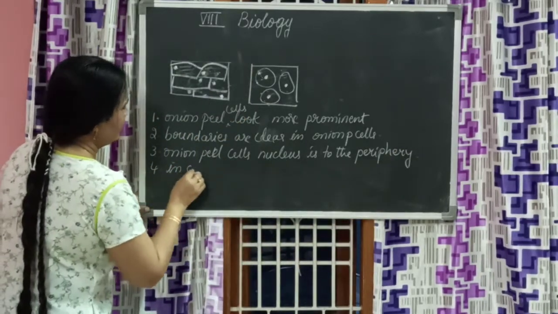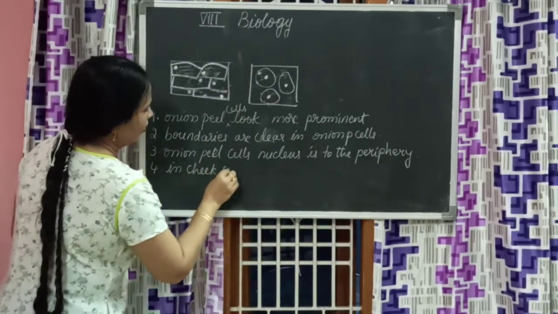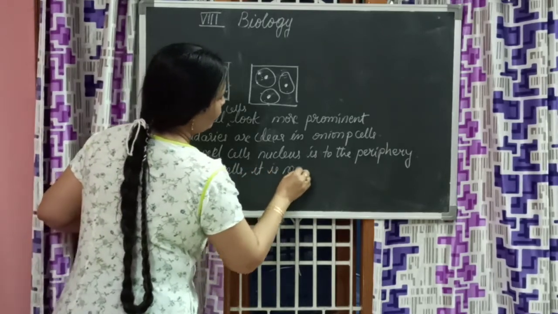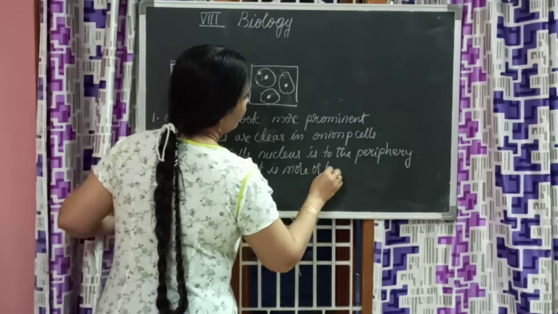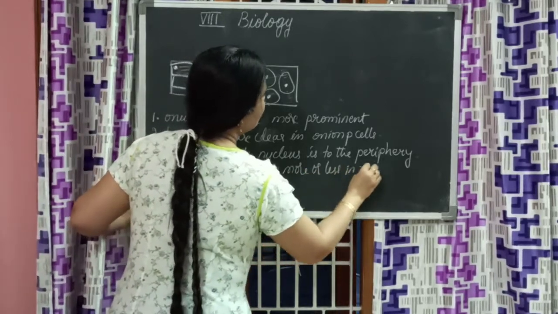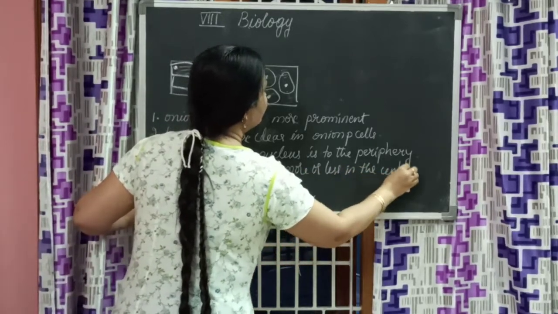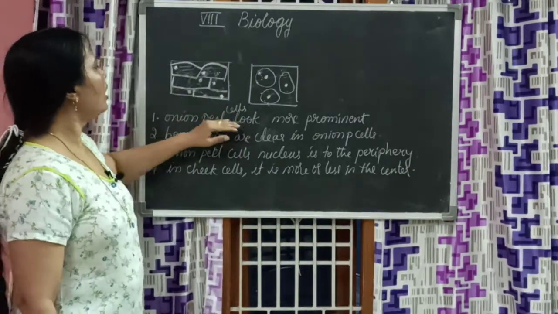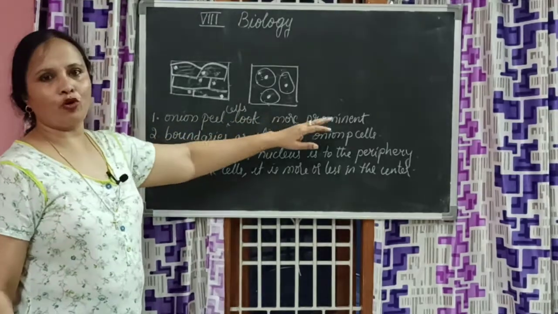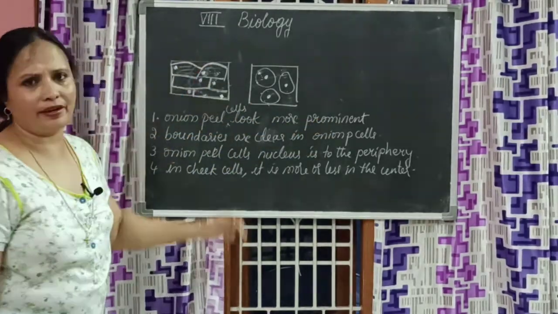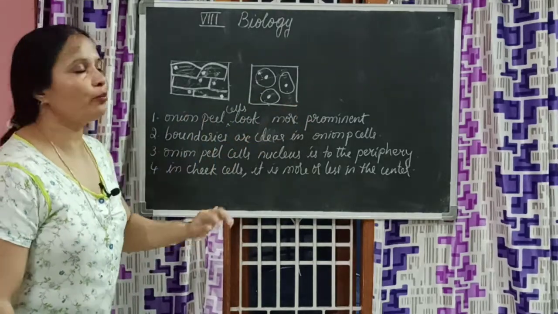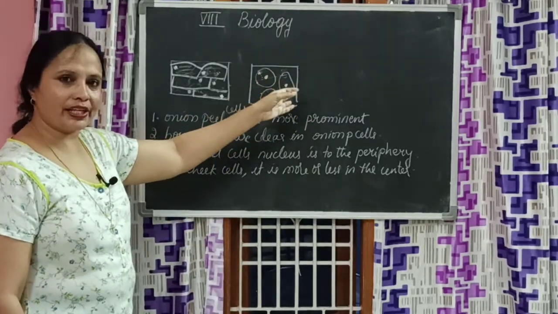In cheek cells, it is more or less in the center. Now what else do we notice? Why are the onion peel cells looking more prominent? Because of the cellular arrangement. And cheek cells are not looking that prominent because of their cellular arrangement.